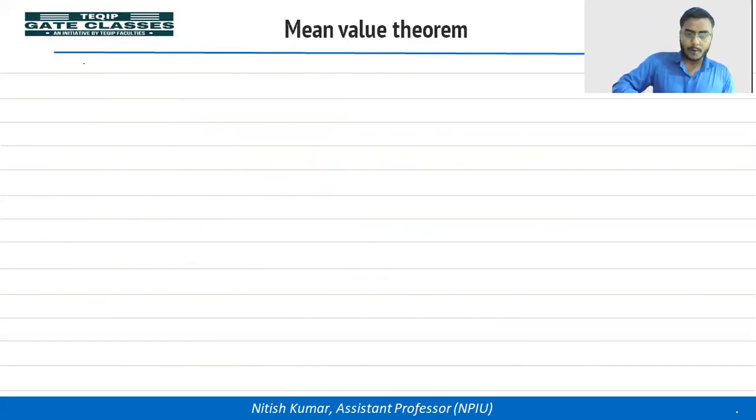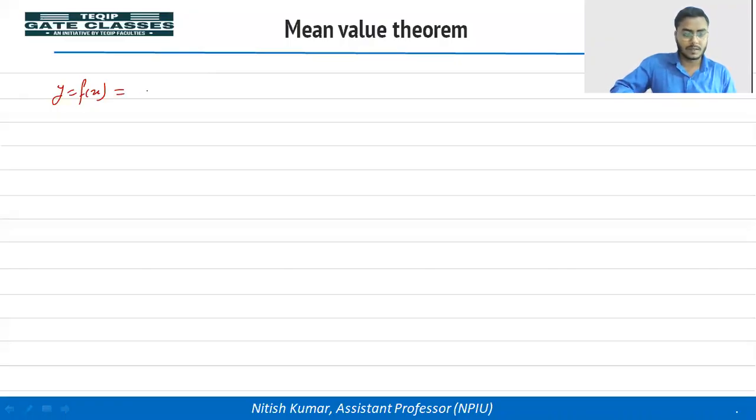Okay, let's solve one problem. We have the function f(x) equal to x square plus x minus 6 in the interval minus 3 to 2.